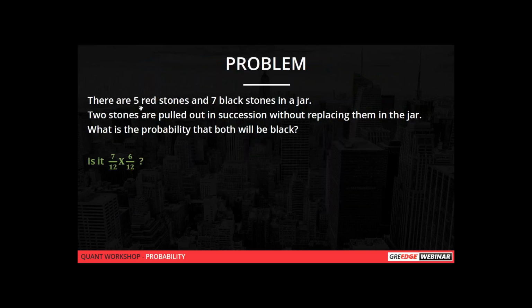Okay. So there are 5 red stones and 7 black stones in a jar. And we are going to take 2 stones out in succession, one after another, without replacing them in the jar. What is the probability that both will be black? So this is the question. Please take note of an important keyword in this question: without replacing them in the jar. So is the answer 7 by 12 into 6 by 12? No, that's fine. Yes, Soumya Deep, you're right.